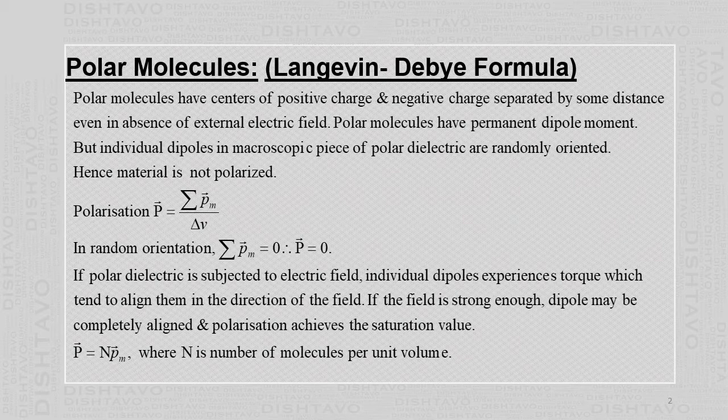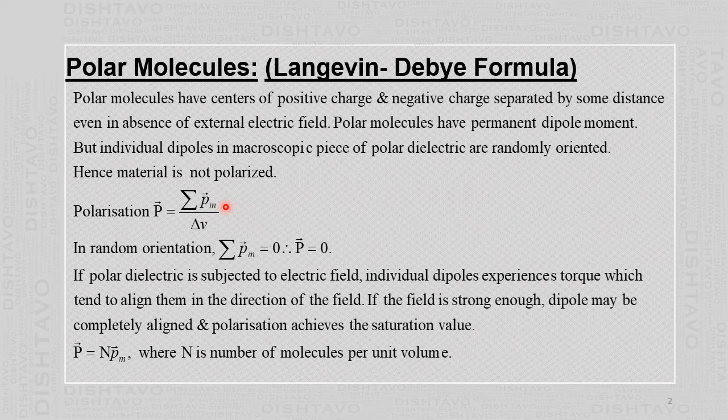The formula for the polarization, that is vector P, is the total dipole moment of each and every molecule divided by the volume in which those molecules are present.